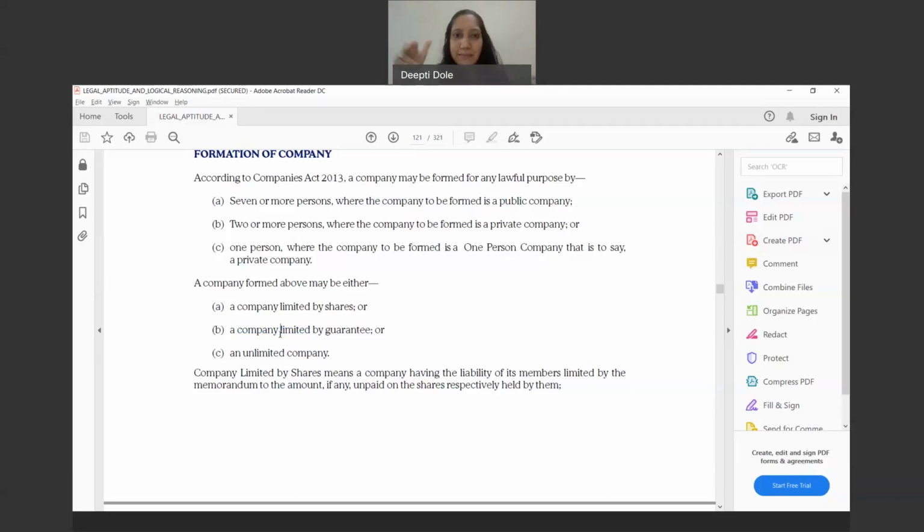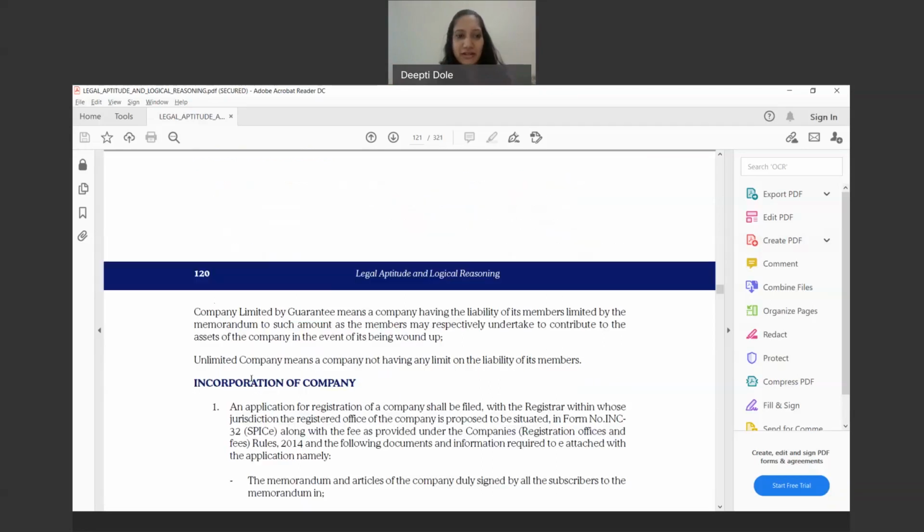Now, the company limited by liability. Basically, by liability, if you distinguish the company, it will be company limited by shares, company limited by guarantee, and unlimited company. So that is how you have to decide at the time of formation what should be the liability of your company. You have to ask the promoters what their liability expectation is, and accordingly you can have the company bifurcated.